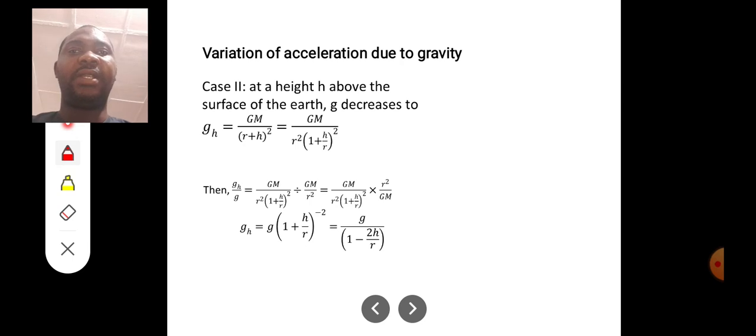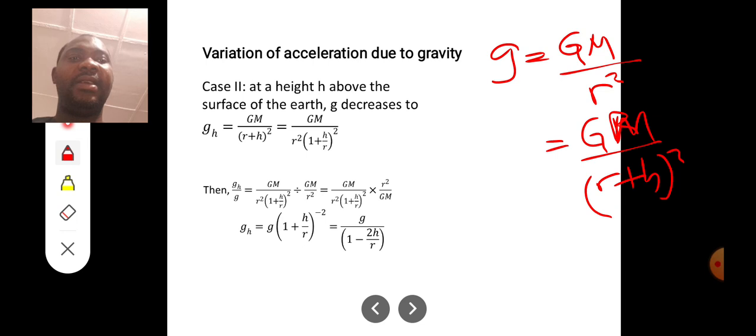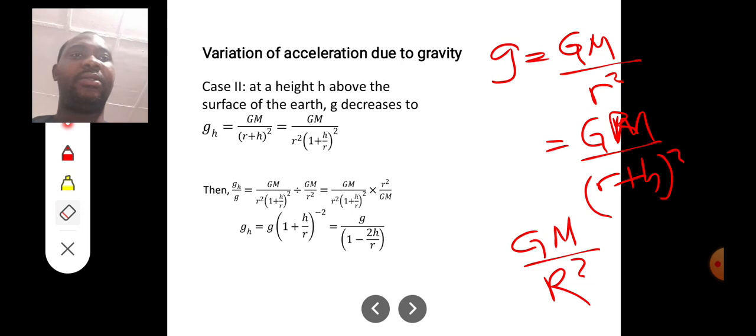Remember, the acceleration due to gravity is supposed to be Gm all over r squared. But now, because of the orbital radius, g is now Gm all over, where this is M, your r is no longer just r, but r plus small h, all squared. That's the orbital radius. If I like, I can still write it as Gm all over capital R squared. So please let's note that.